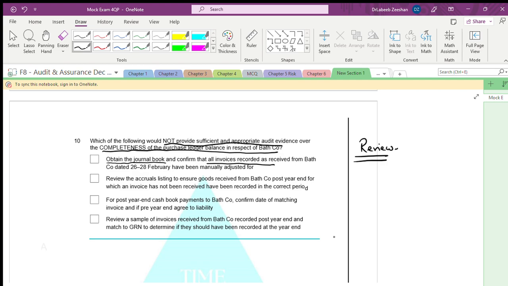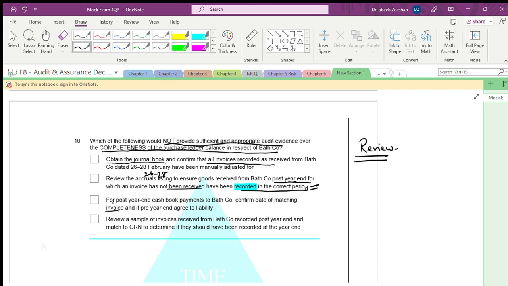Is that because we have not entered from where? We have not entered from 26 to 28, to ensure goods received post year end for which invoice has not been received have been recorded in the correct period. We have not recorded in the correct period as such. For post-year-end cash book payments to Bath, date of matching the invoice. If we have not recorded, is it right? They have not recorded. This is the key word. We have not recorded.